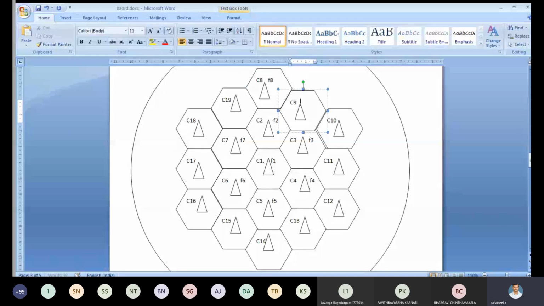C10 cell phone tower working with F10. And C11 working with F11. And C12 working with F12.